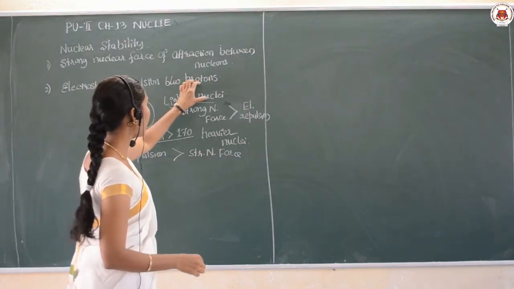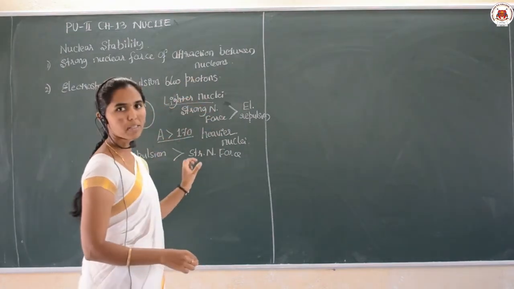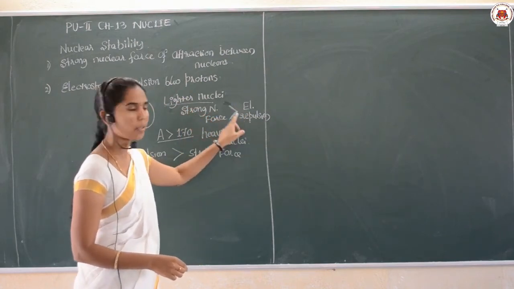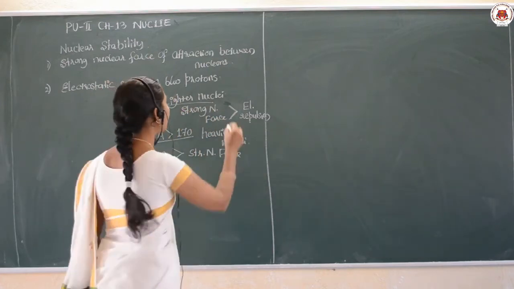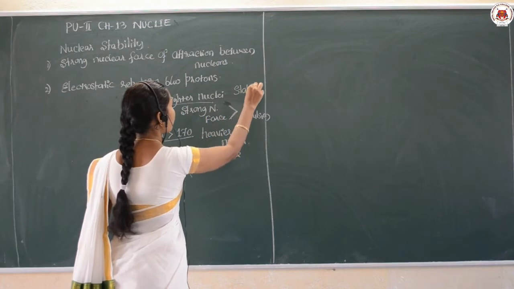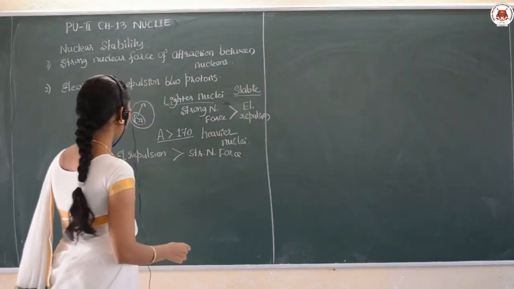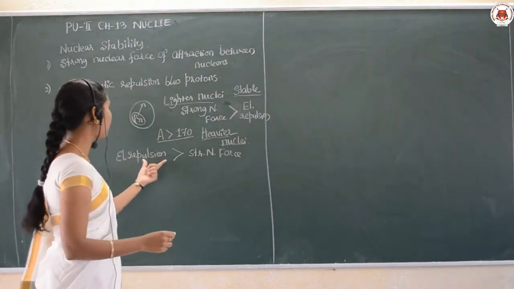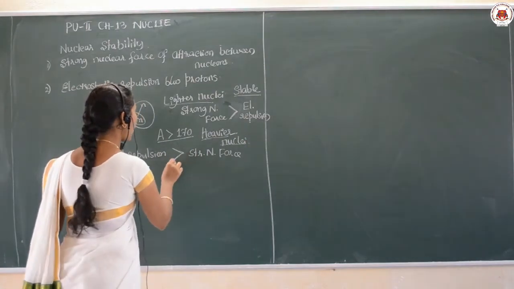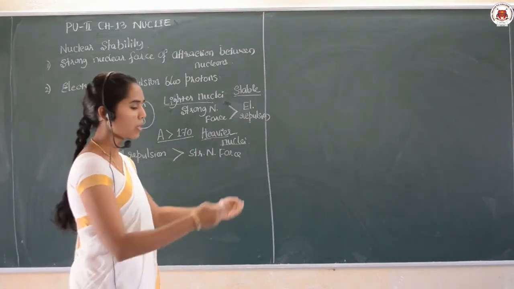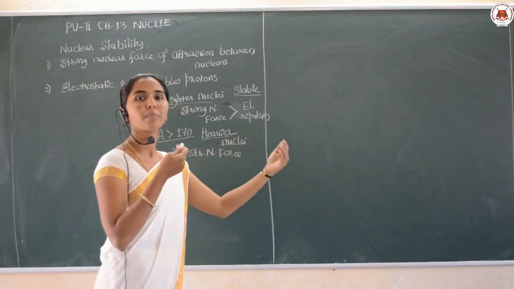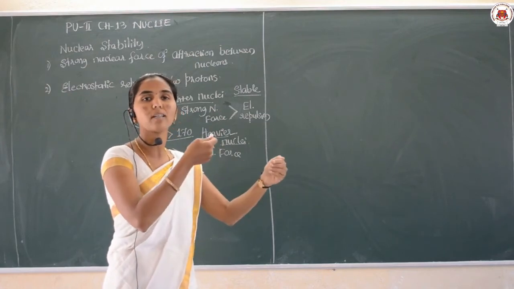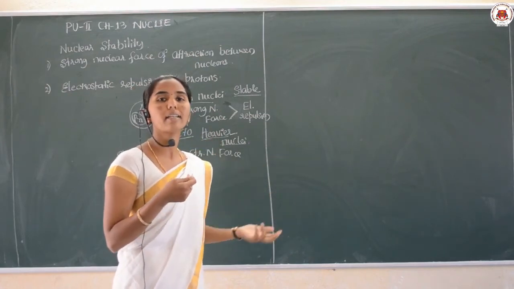In the lighter nuclei, the strong nuclear force is greater than the electrostatic repulsion, therefore they are considered to be stable nuclei. They are stable in nature. But in the case of the heavier nuclei, the electrostatic repulsion is stronger than the strong nuclear force. Therefore, heavier nuclei try to split and convert into lighter nuclei.